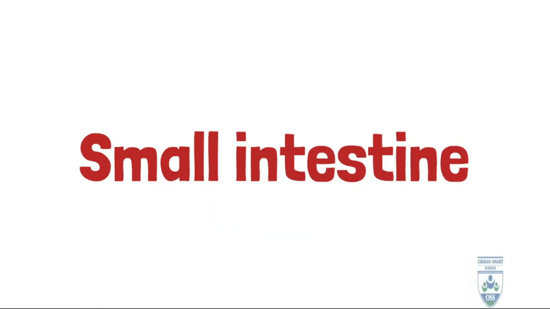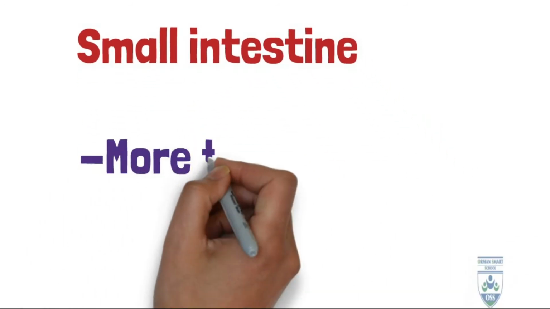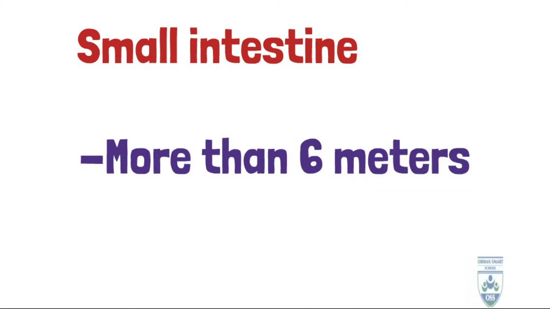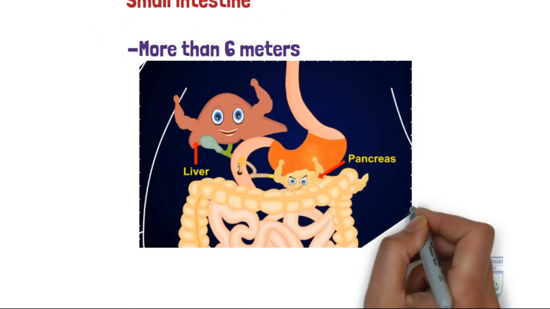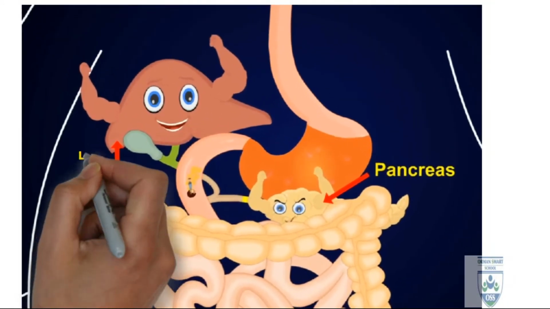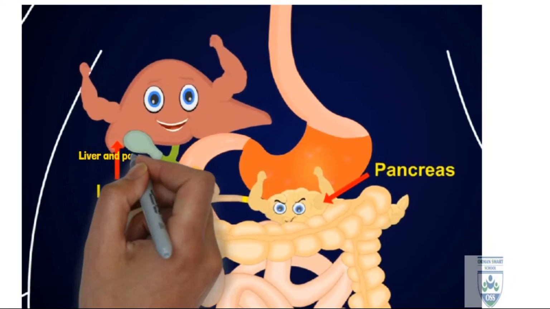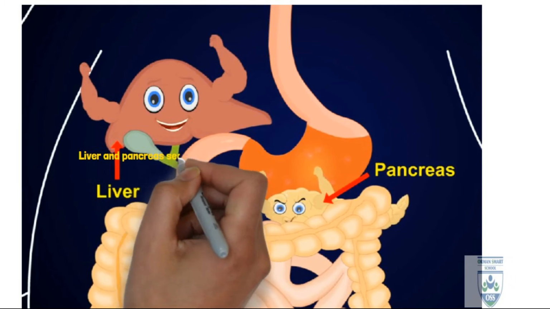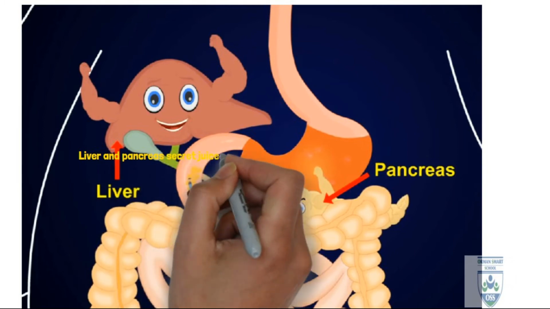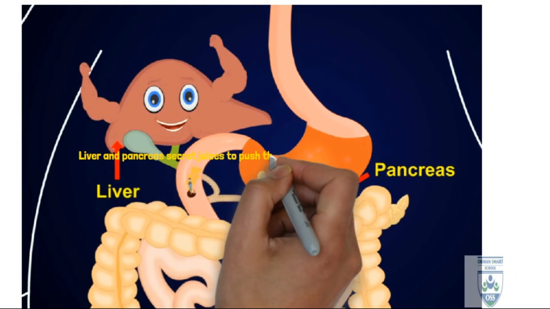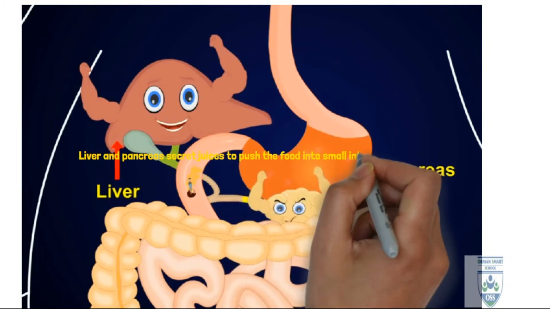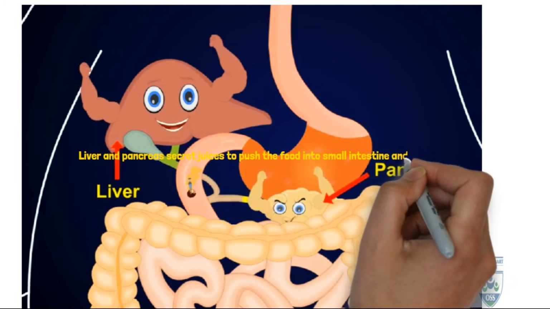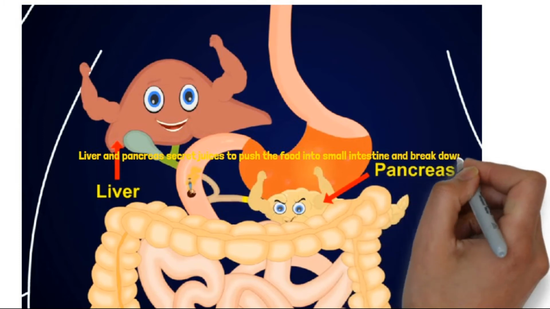What happens to the food in the small intestine? The small intestine is very long, more than 6 meters. There are the liver and pancreas. The liver and pancreas secrete or pour some liquids, or some juices, to help the food as it goes inside the small intestine.